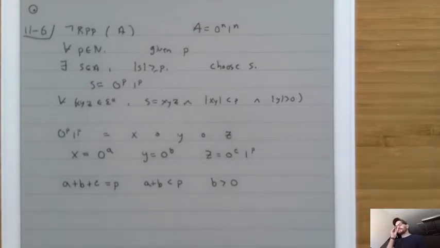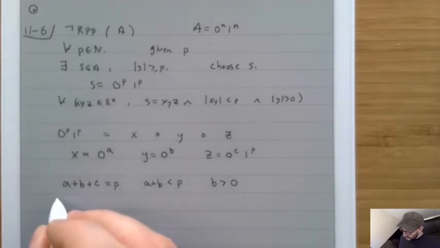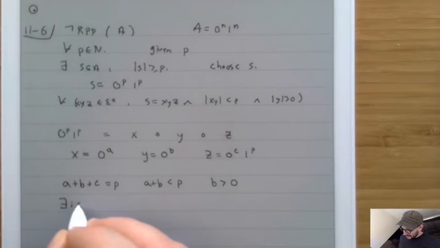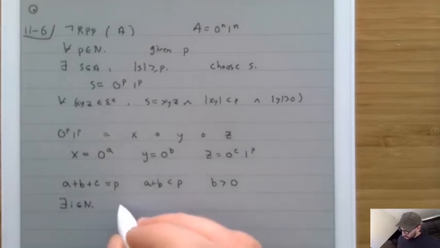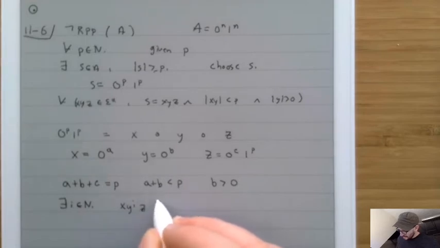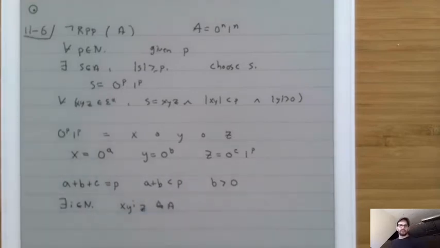All right, now what's the next step? The next step is that we need to show that there exists an i inside of N where xy^iz is not inside of A. That's our job.